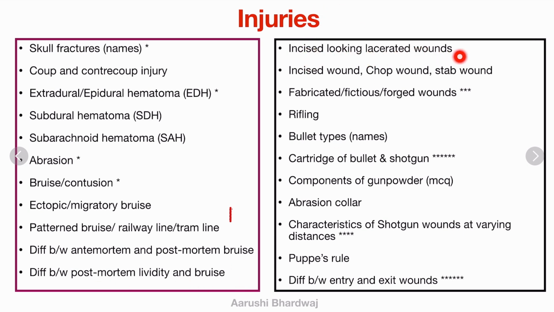Incised looking lacerated wound and lacerated looking incised wound. So you have to know the definition, what is what. Incised wound, chop wound, stab wound, just know the definition. Fabricated wound, it can be asked, it's an important topic. What is rifling? Important. What are the bullets? Only the names, ricochet bullet, and yeah, you have to know it. Cartridge of bullet and shotgun, very important. Spotter also, and diagram purpose also, and it can be asked in your exams. It's a very good and important topic.